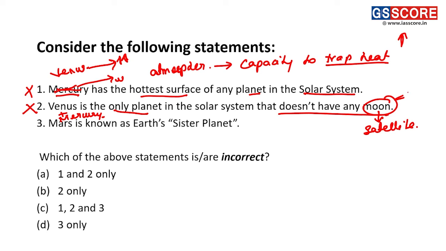Moon is basically the name given to the satellite of Earth, and this is the satellite which is not present in the Mercury and Venus.